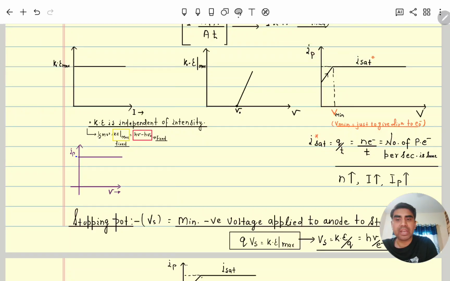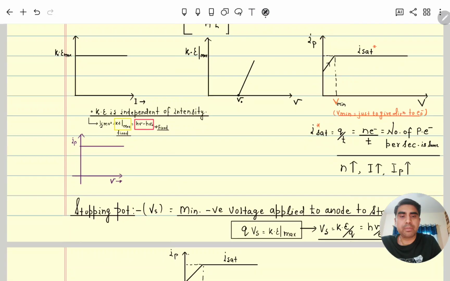So here I_P is constant, even if the frequency is also increased, because the metal surface has a capacity for the maximum number of electrons it can emit per second. Even if we increase n or increase the frequency, after some time the current becomes constant. Saturation current is independent of the frequency of the photons falling on the metal surface. Now we will discuss the stopping potential.